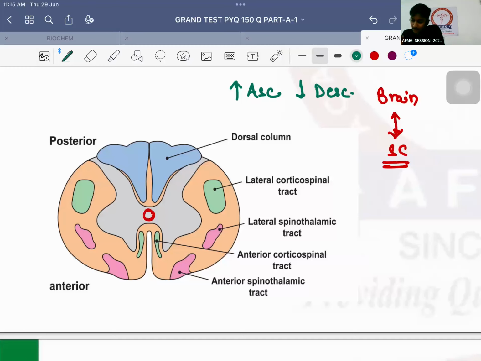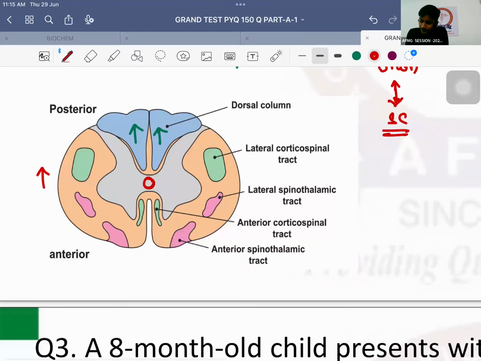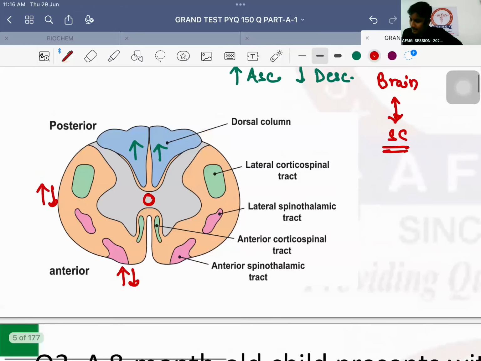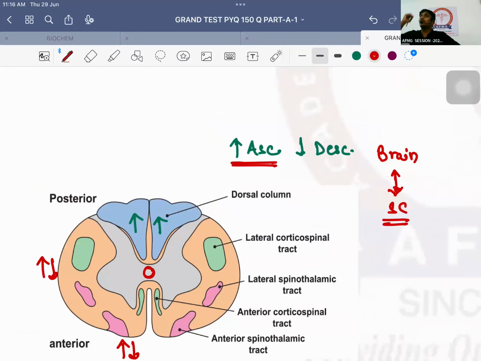No issues with this. Important is that the dorsal column or the posterior column only has ascending tracts. But the lateral and anterior column will have both ascending as well as descending tracts. Now, please tell me, the ascending tracts, which are going from spinal cord to the brain, these will be sensory or motor?